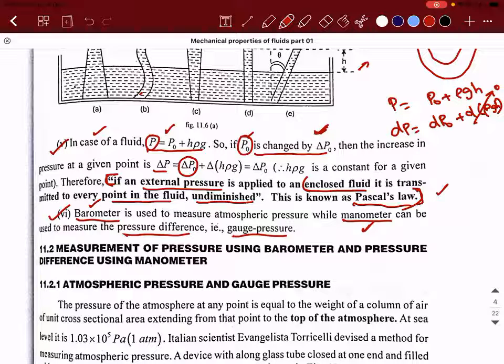In an enclosed fluid, pressure is transmitted to every point in the fluid without being lost.